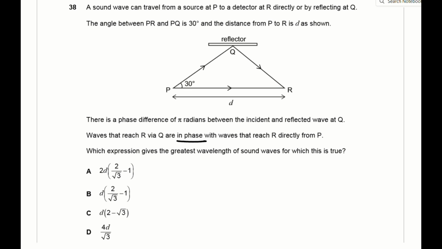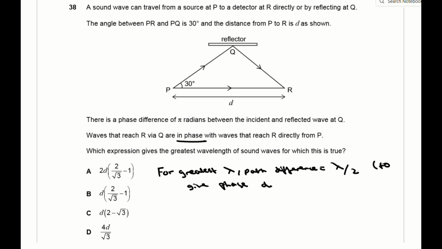For question 38, you're told that there's a phase difference of pi between the incident and reflected wave at Q, and that waves that reach R via the reflector are in phase with waves that reach R directly from P. For the greatest wavelength, the path difference between P and R via Q must be lambda over 2. The path difference being lambda over 2 would give an additional phase difference of pi, and this would add to the existing phase difference of pi from the reflection to give a total phase difference of 2 pi, meaning the waves that reach R would be in phase.